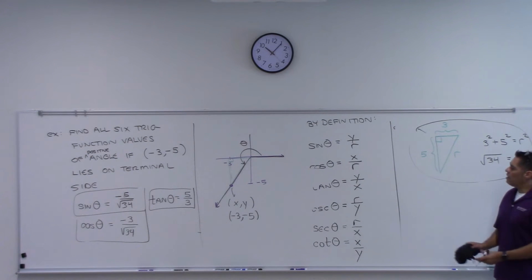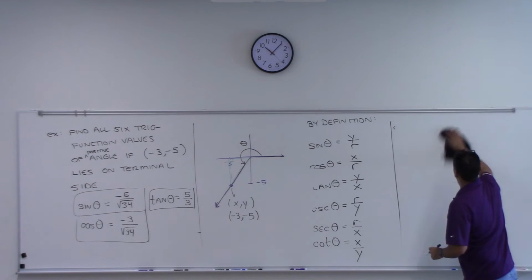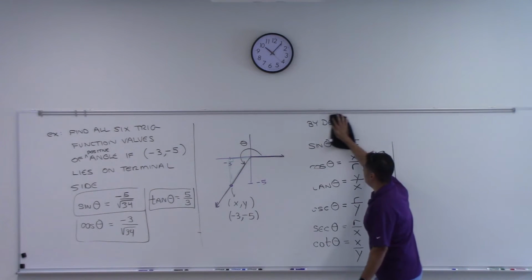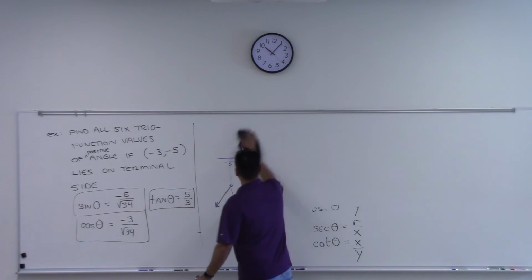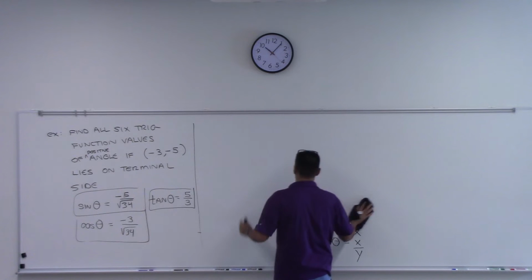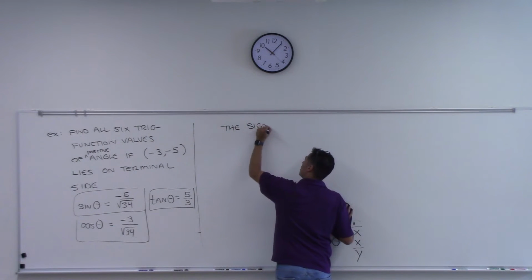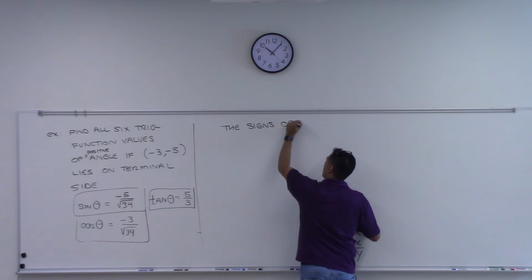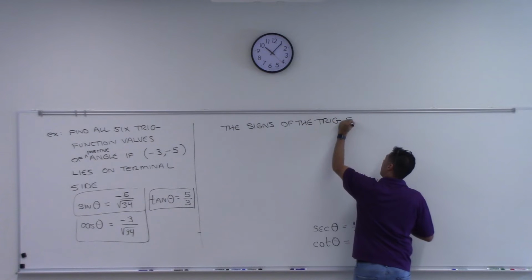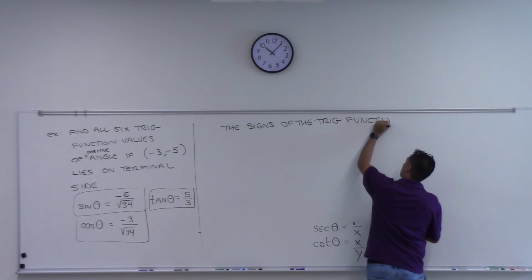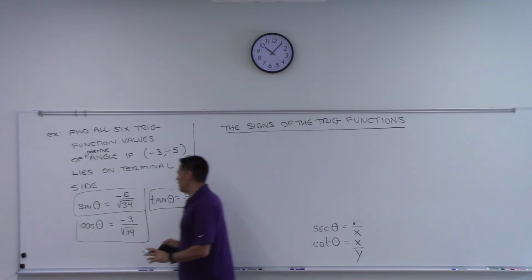All right, let's talk about the signs of the trig functions. So look at the answers we just got here.